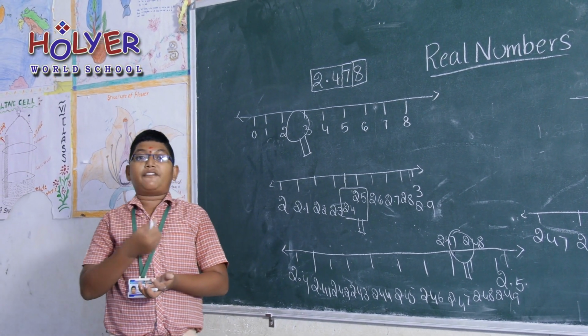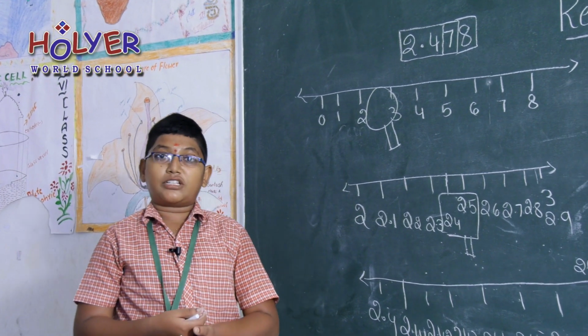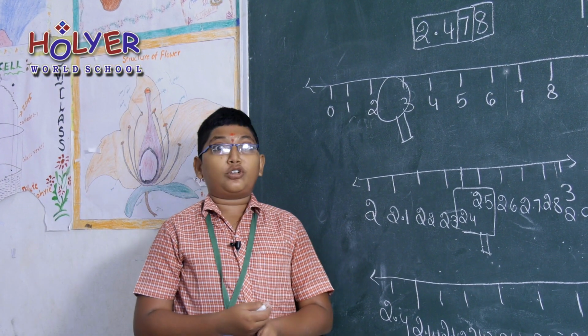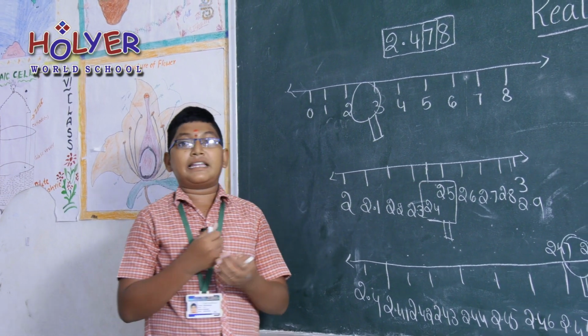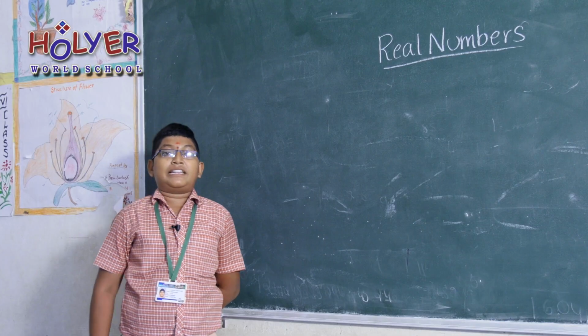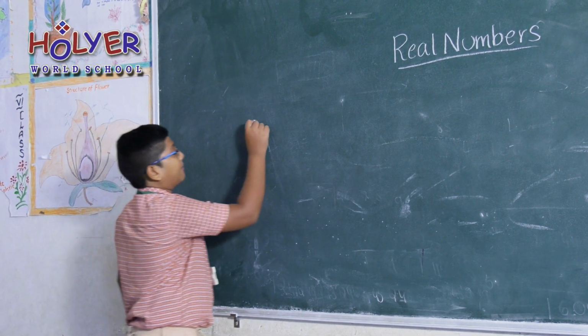Like this, we can find rational numbers on the number line and irrational numbers on the number line. Let us go to rational numbers first. Let us find a rational number on a number line. Take a number line.